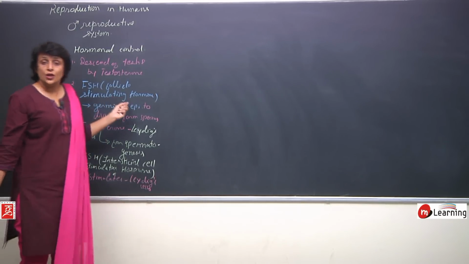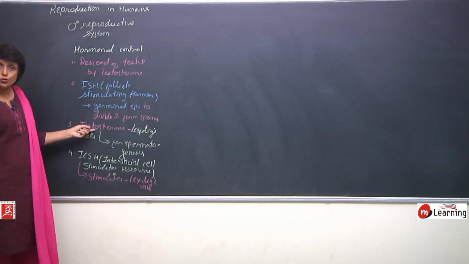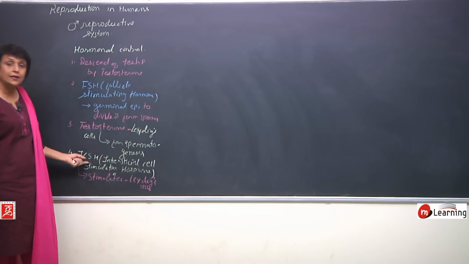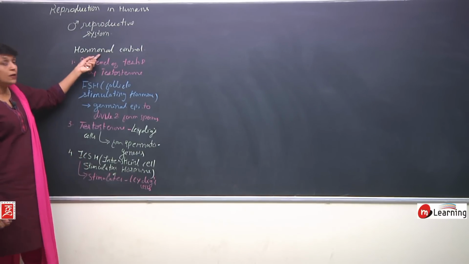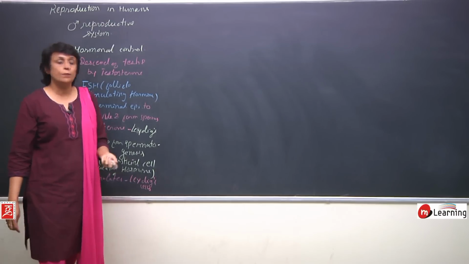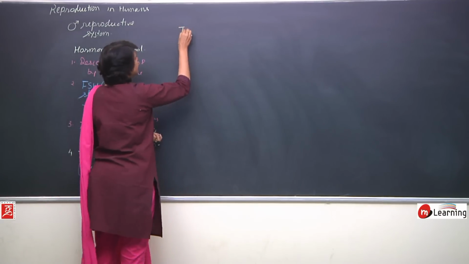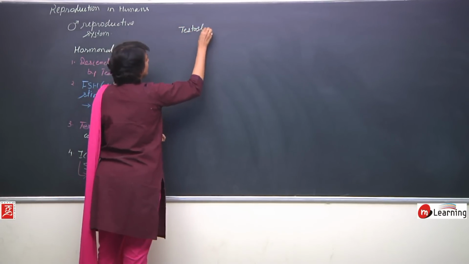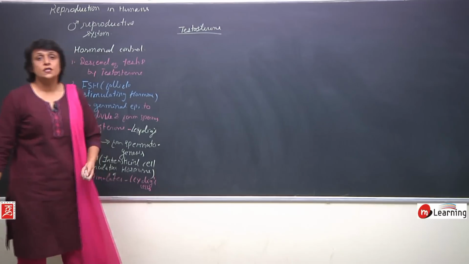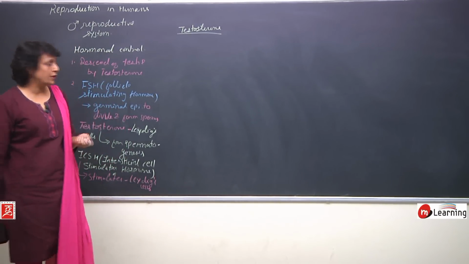So, germinal cells are stimulated by FSH and then by testosterone. Testosterone is produced by Leydig cells, and these Leydig cells are stimulated by ICSH. And before birth, the descent of testis takes place with the help of testosterone. Now, this testosterone also brings about some more changes, and these changes take place during puberty.